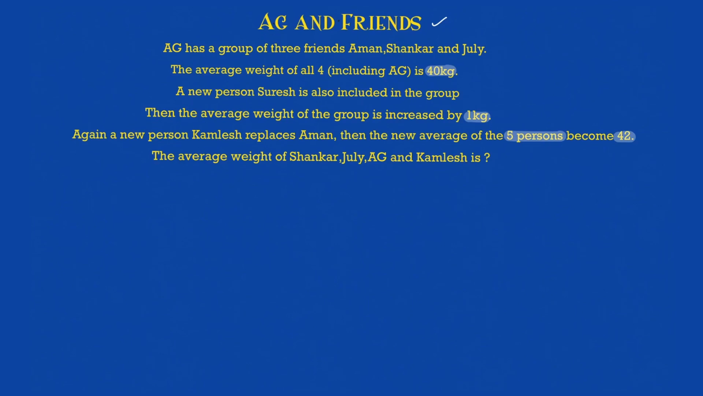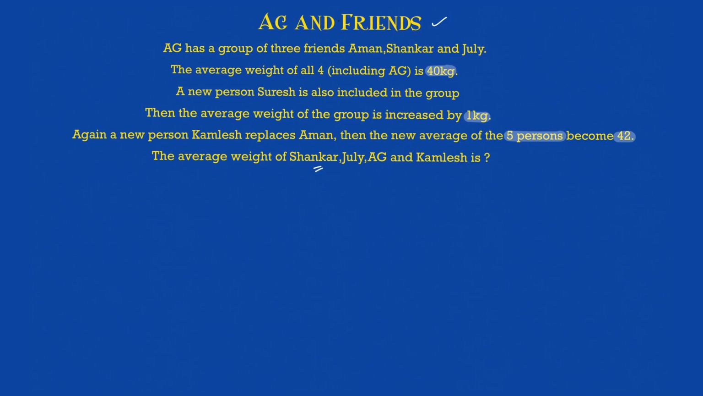And with Kamlesh replacing Aman, now the new average of the 5 persons. Okay, who were the 5 persons earlier? These 3, along with AG and Suresh. Then Kamlesh came and replaced Aman. And then the new average of the 5 including Kamlesh and replacing Aman is 42. So you will say sum of the 5 will be 42 into 5, which will be nothing but 210. Okay, quite simple here. Then I am being asked what is the average weight of Shankar, Julie, AG and Kamlesh.